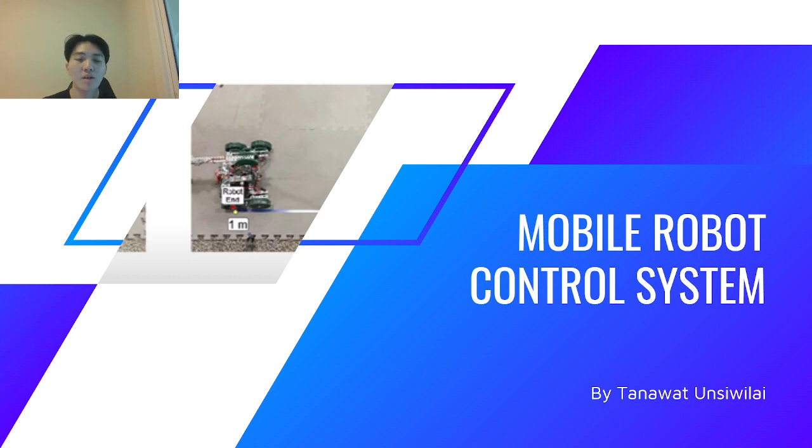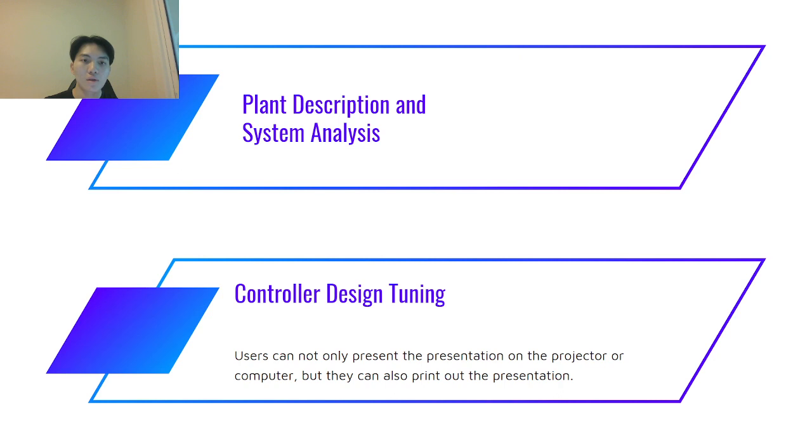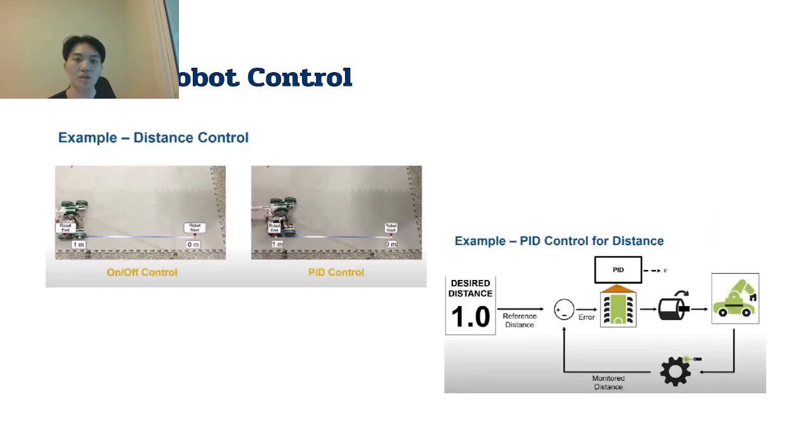Today I'm going to present the mobile robot control system using MATLAB Simulink. Why did I choose the mobile robot? Because the mobile robot is used globally and is very useful in robotics. In this presentation, we have two phases. Phase one is the plant description and system analysis, and phase two is the controller design and tuning with the PID controller.